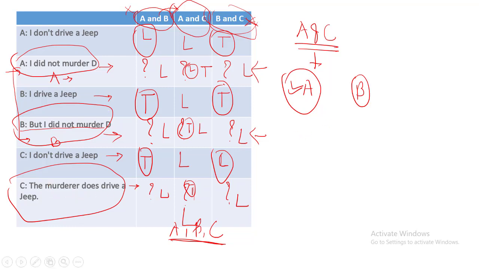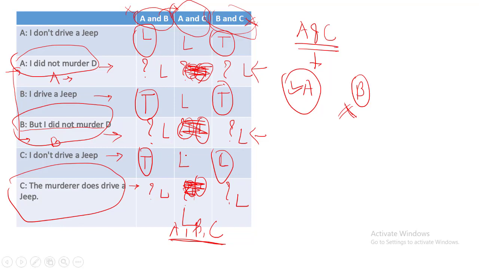Now, if B is the murderer, he is not driving the jeep. Again, this statement will be a lie statement. So we are getting only one true statement and five lie statements. So this condition is not possible. I'm just rubbing these things out to check the next case.